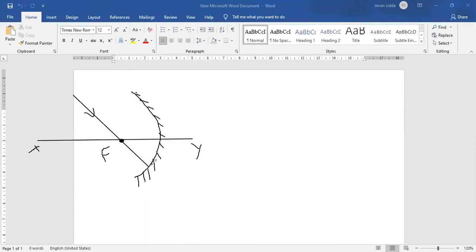Now when it touches the concave mirror, that ray will be reflected. How will it be reflected? It will be reflected parallel to the principal axis. Remember this one. So you will have a definition: a ray of light passing through the principal focus.